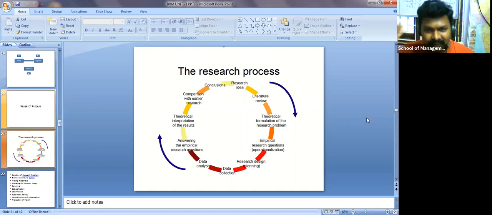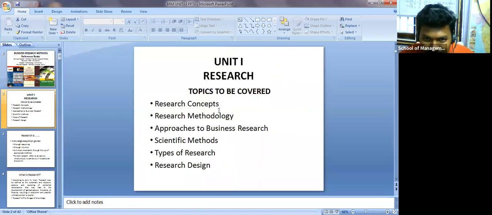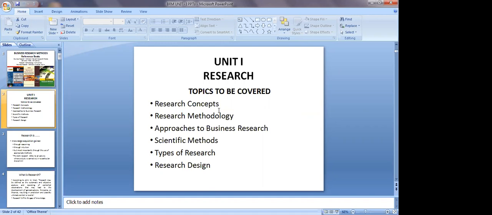The basic information was given in the first unit PDF file I forwarded to you: what is research, characteristics of research, objectives of research, researcher objectives, and everything. That is also very important, and it will give you an added advantage. But the student will refer to the syllabus, so you will go like this: research concepts, where is the concept? Research methodology, where is research methodology? We are doing it according to our exams.